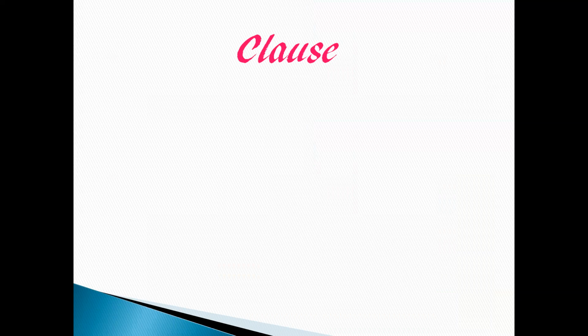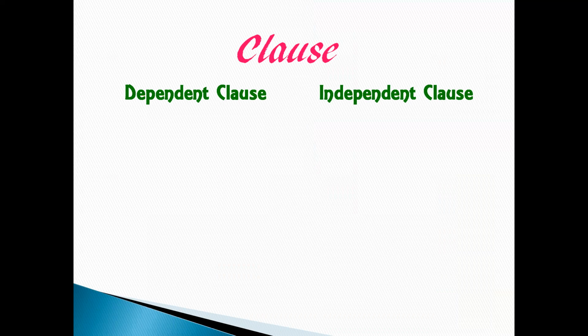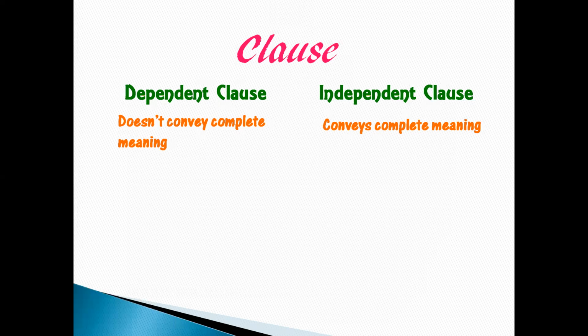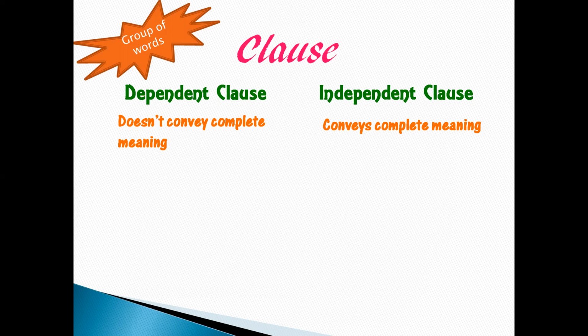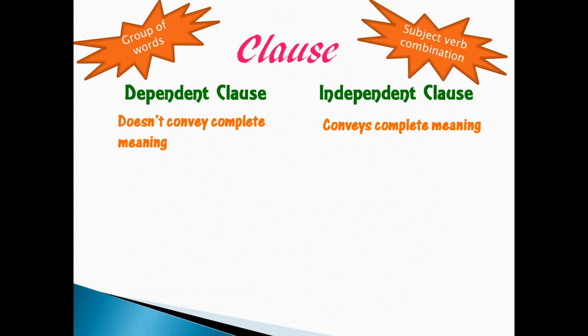Now, let's understand more about clauses. A clause can be of two types, dependent and independent. A dependent clause is one which doesn't convey complete meaning, whereas an independent clause is one which conveys complete meaning. So, dependent clauses cannot stand on their own, whereas independent clauses can stand on their own. And we all know that clauses are groups of words, and along with that, they contain a subject and verb combination. Now let's understand it with the help of examples.